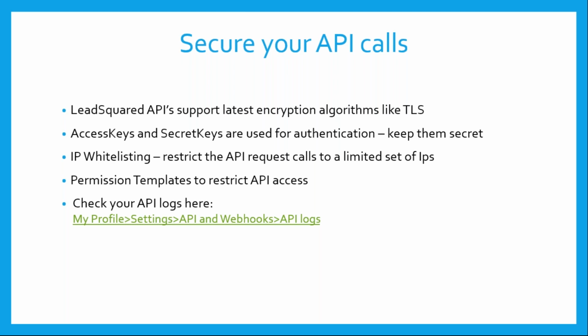IP whitelisting is another good feature to have. In my previous slides, when I was talking about IP whitelisting, I talked about the same thing. You can restrict the APIs to listen only to restricted IP addresses which are intended by your business, and not to everything. Let's say you have a lot of IP addresses that you wouldn't want accessing the LeadSquared APIs, or your system APIs. Then you can have this setting in place to restrict the APIs to listen only to whitelisted IPs.